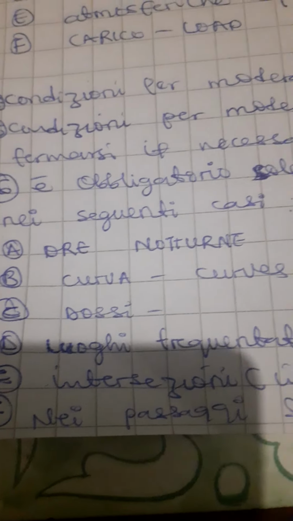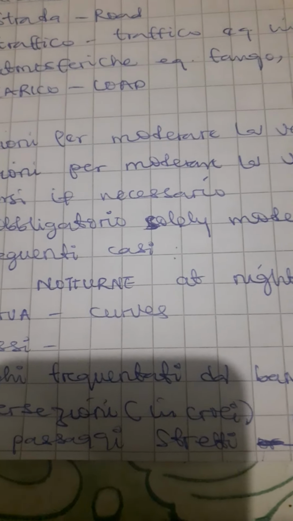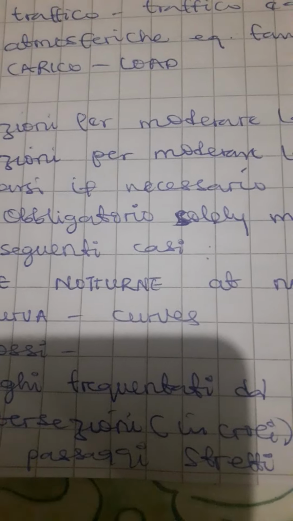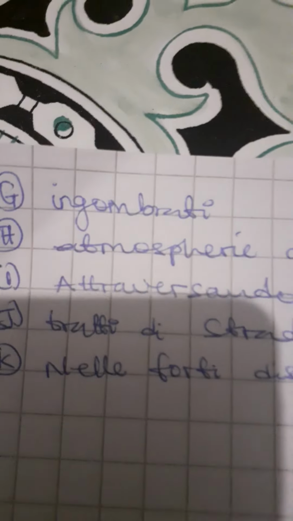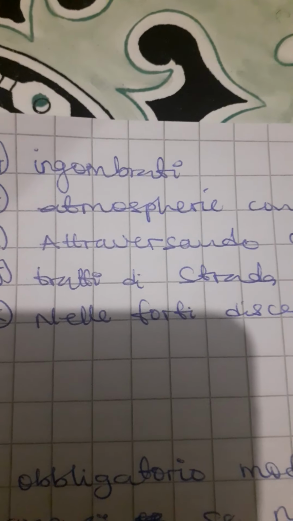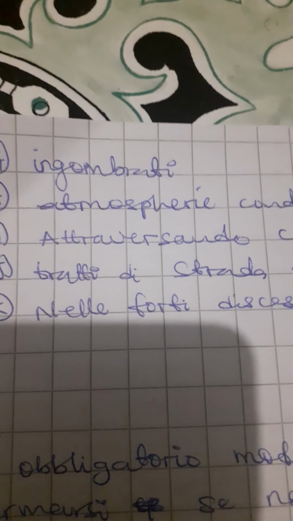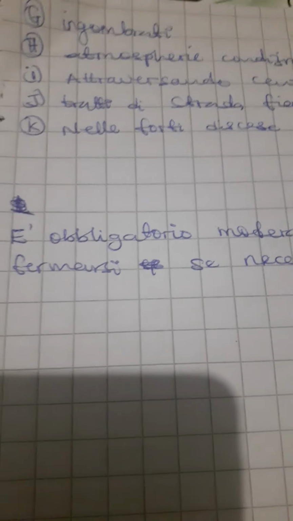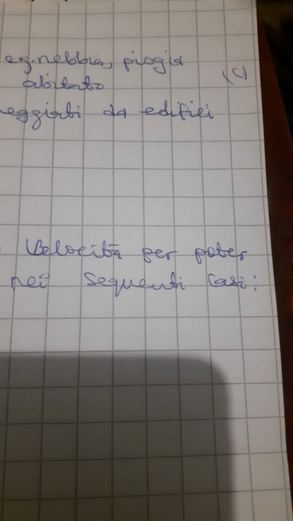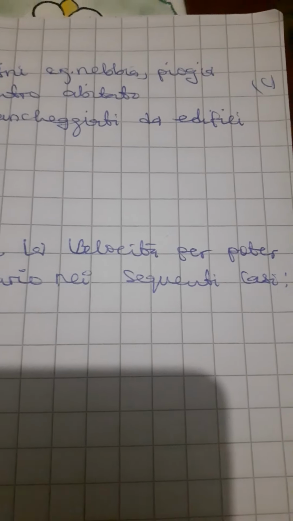Then F, nei passaggi stretti, that is a lane that you know is very narrow. You have to also moderate your speed. These are what you are seeing here now. A to K is talking about conditions where you are only expected to moderate your speed. Then if you look at this one that I wrote under here, è obbligatorio moderare la velocità per poter fermarsi se necessario nei seguenti casi.